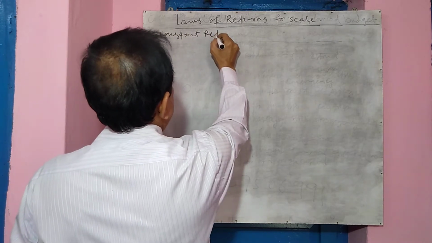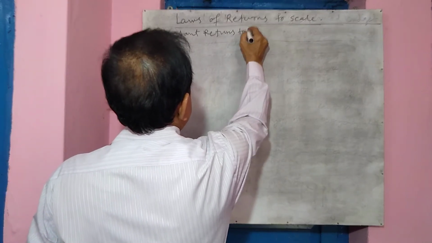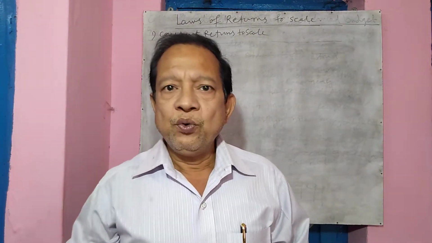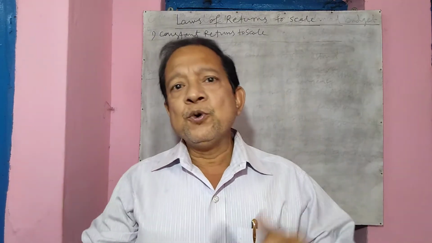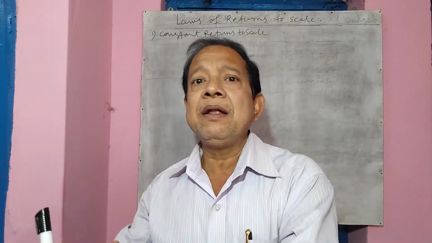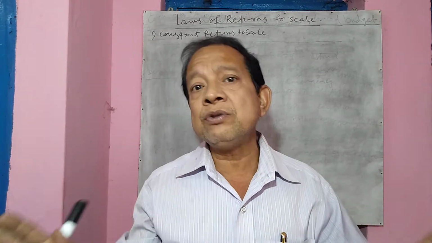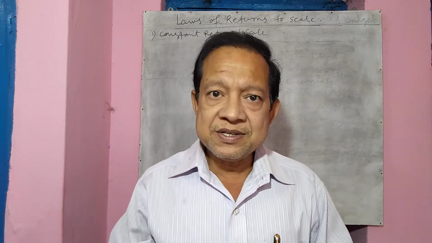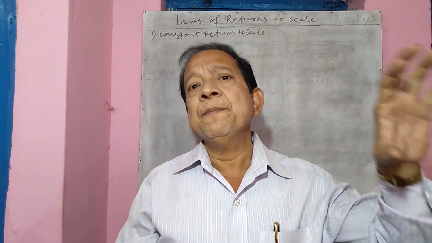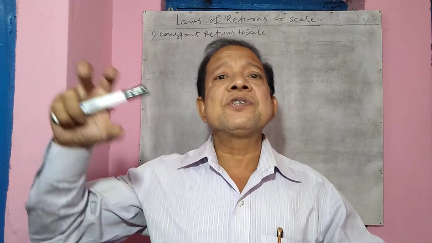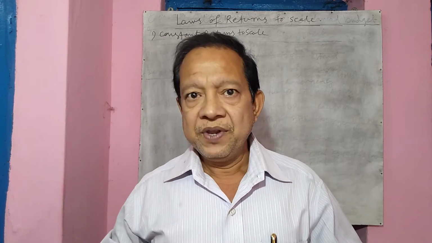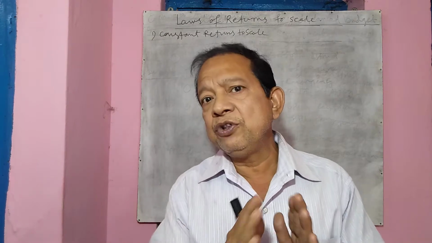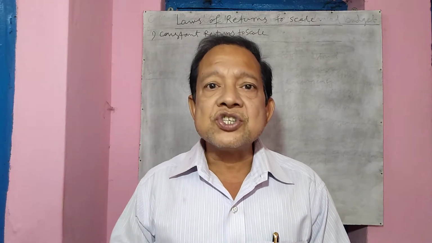Constant returns to scale. Now, constant return to scale means when the proportion of change of scale and the return remain constant throughout the production process, we call this constant return to scale. That is, whatever the percentage of change in input we give, that will be the percentage of change in output we get. That is, the percentage change of input and output remain constant throughout the production process. We call this constant return to scale.